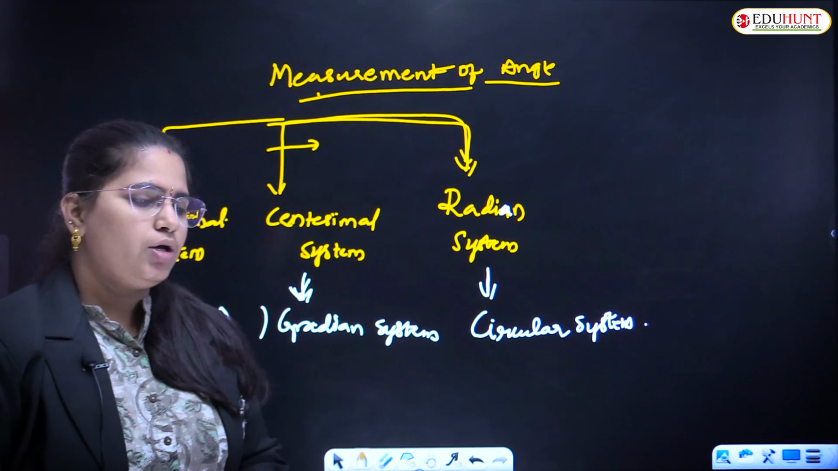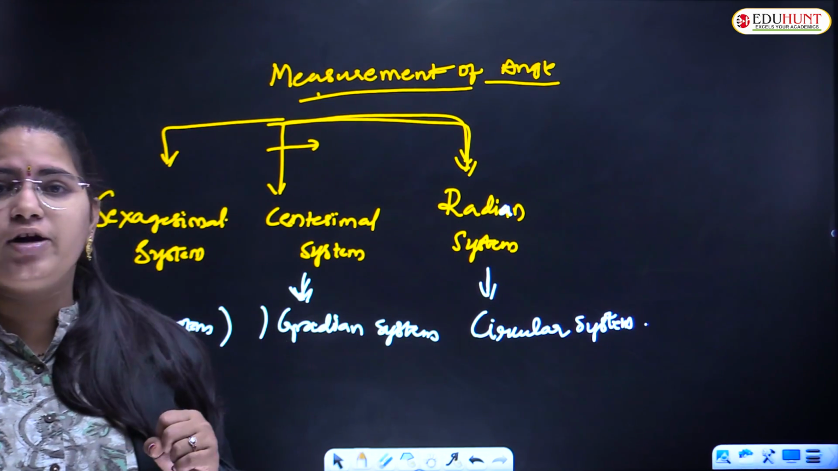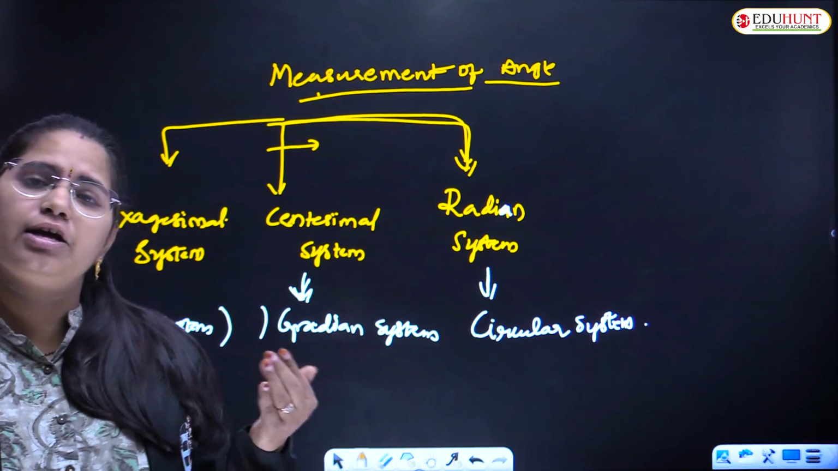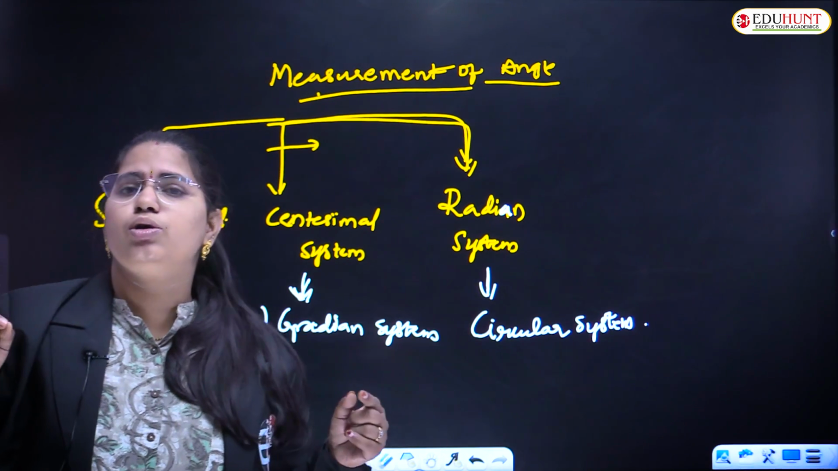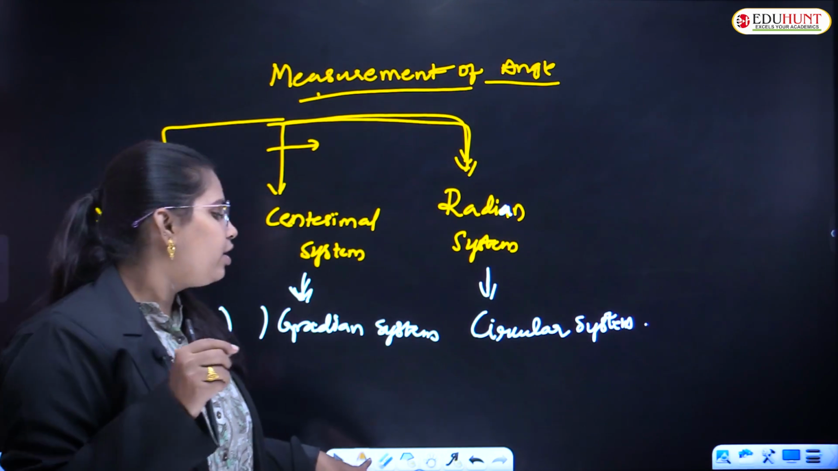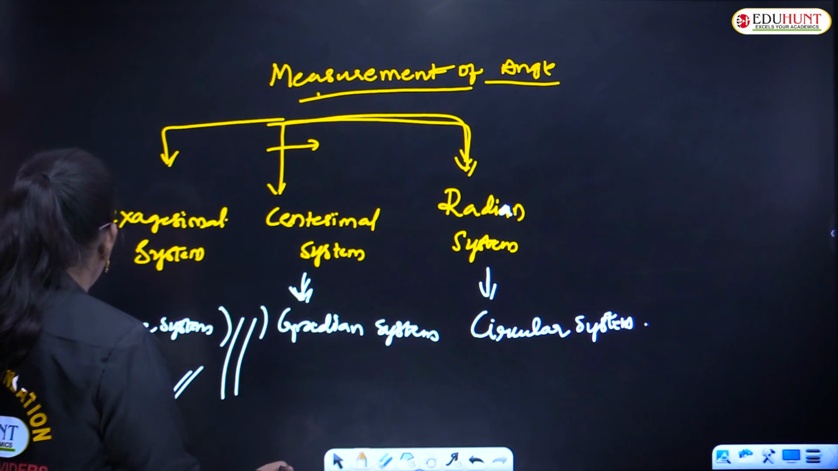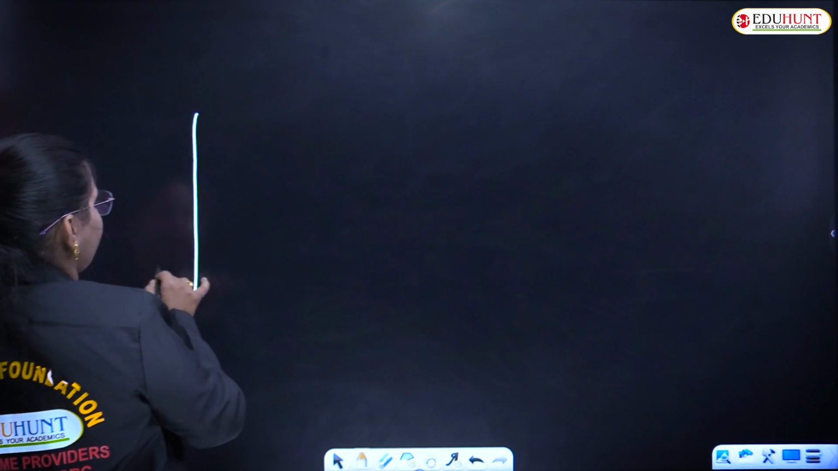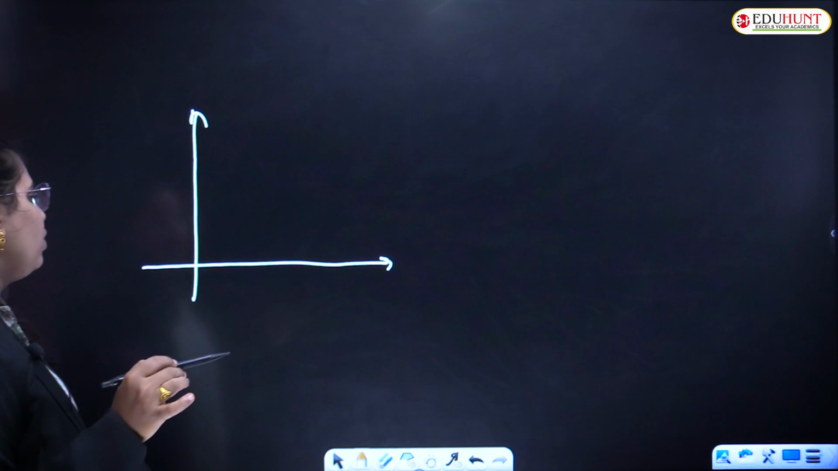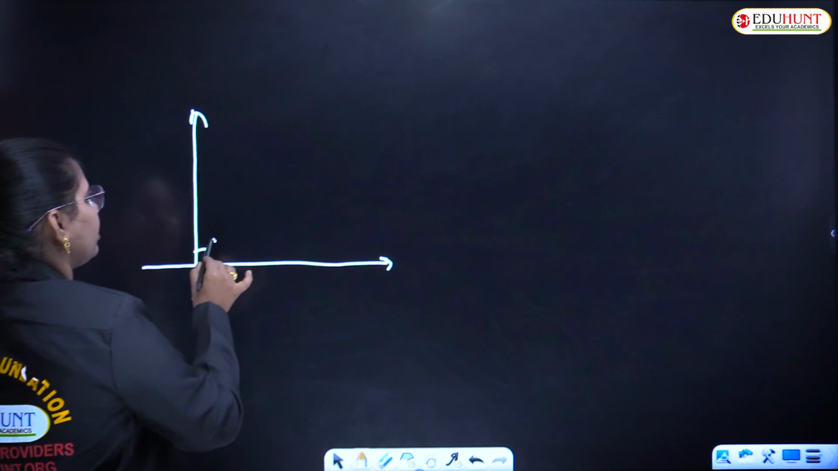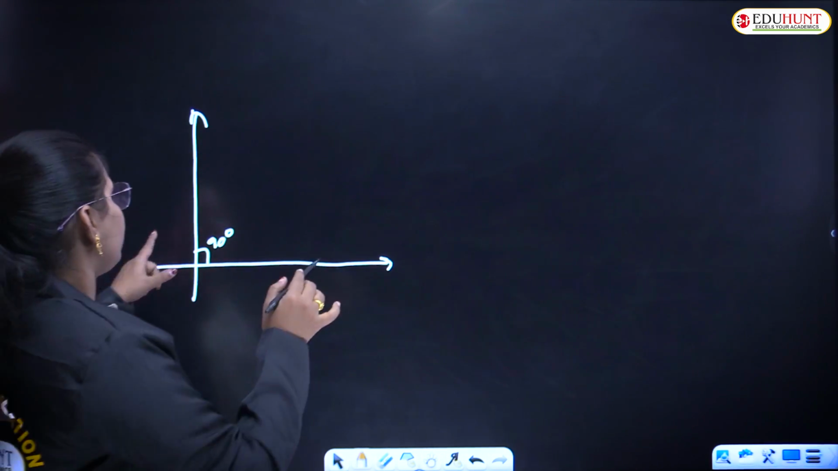So, children, we will learn in depth what the sexagesimal or degree system is. Many times you say, ma'am, one angle is equal to 45 degrees, one angle is equal to 90 degrees, angles can be anything, right? But you will come to know what the actual meaning of degree is here. Let me take a 2D geometry. This has a degree of 90 degrees, correct? This is one right angle.